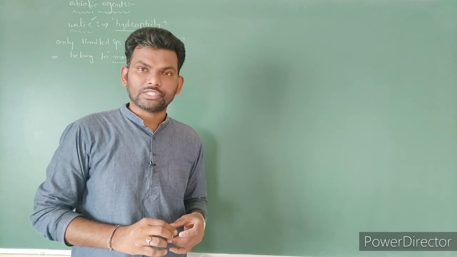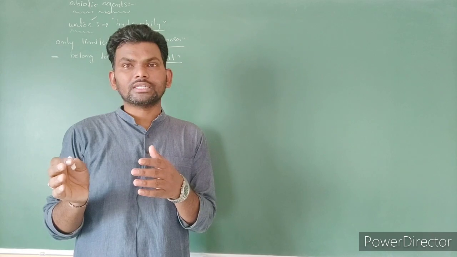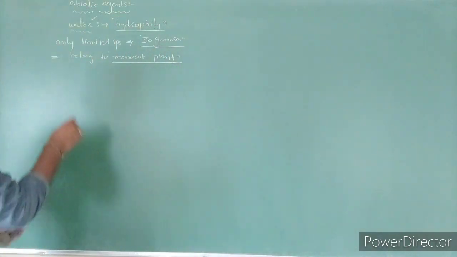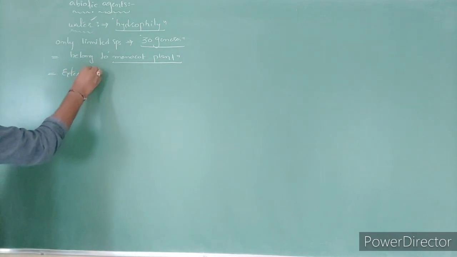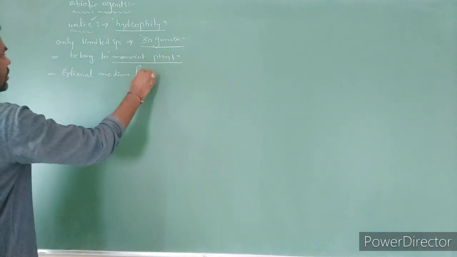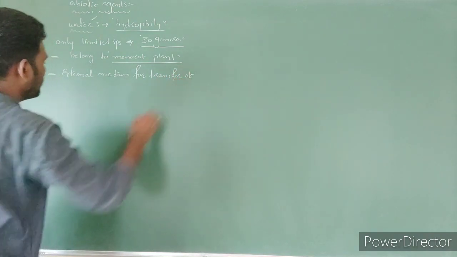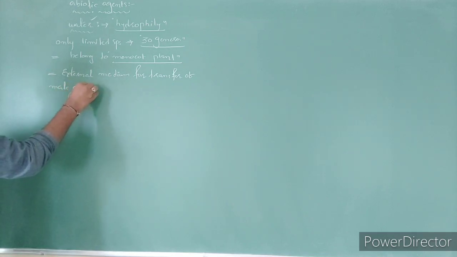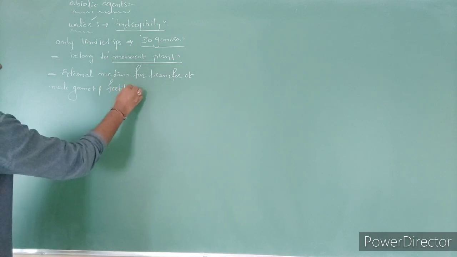In the last classes you already learned, water acts as an external medium for transfer of male gamete as well as fertilization also. In some species, fertilization occurs in the external medium, that is water, right? So here the water acts as an external medium for transfer of male gamete, as well as for fertilization.